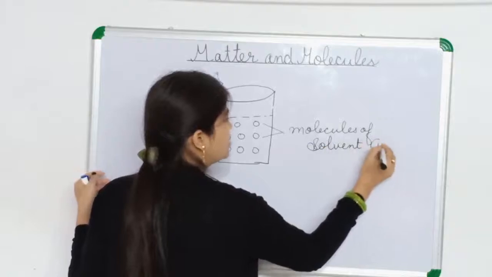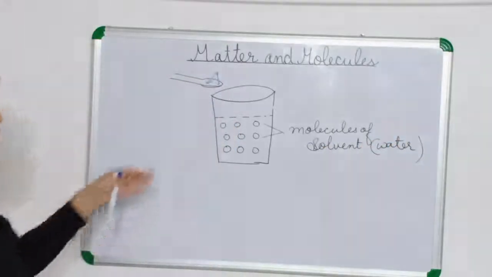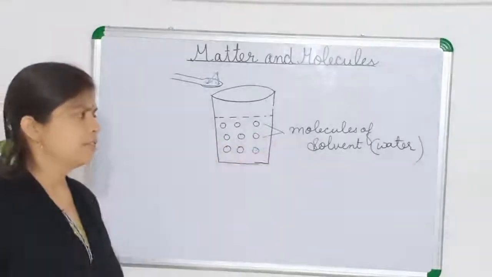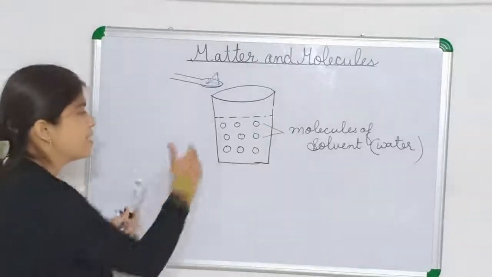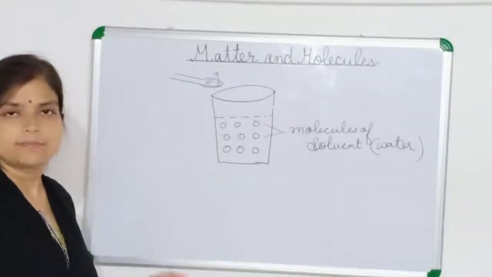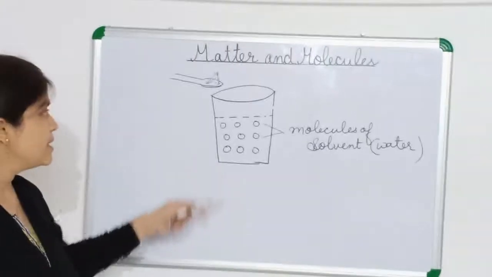That is water here. What is the solvent here? Water is the solvent. These are the molecules of water, that is the solvent. Now you can see there are many spaces in between. These are known as intermolecular space.